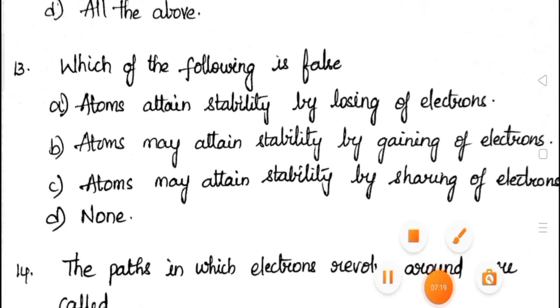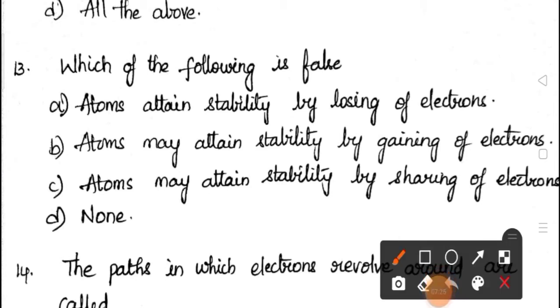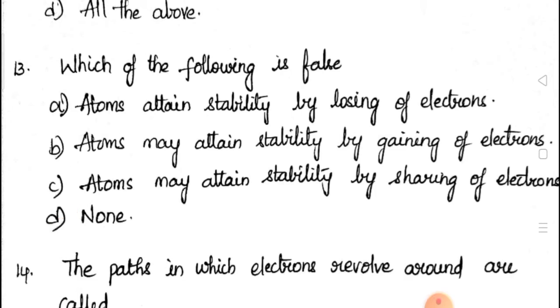Coming to 13th question. Which of the following is false? They are asking for the false statement. A. Atoms attain stability by losing of electrons. B. Atoms may attain stability by gaining of electrons. C. Atoms may attain stability by sharing of electrons. D. None. So the correct answer here is none, because atoms will attain stability either by losing of electrons or gaining of electrons or sharing of electrons. We have already discussed this. So here they are asking what is the false statement. So all are true. No false statement is given here. So the answer is none.